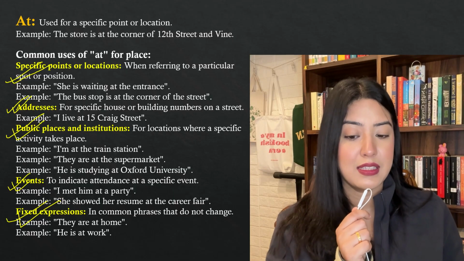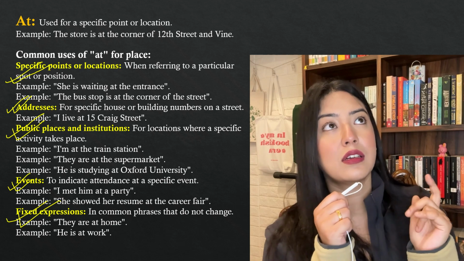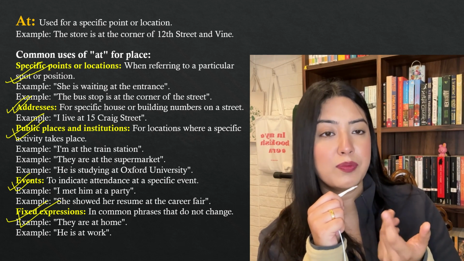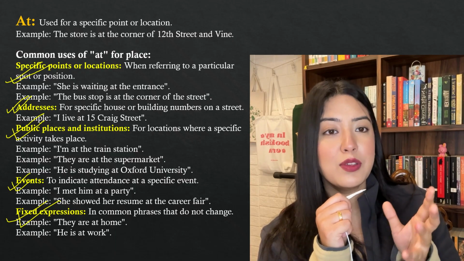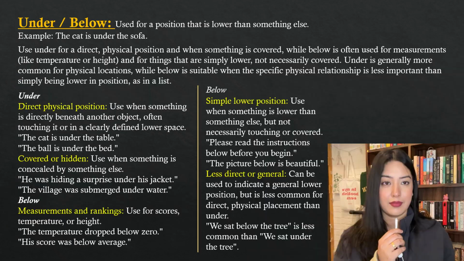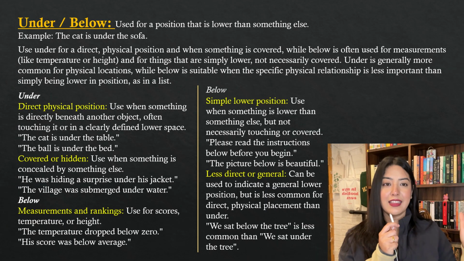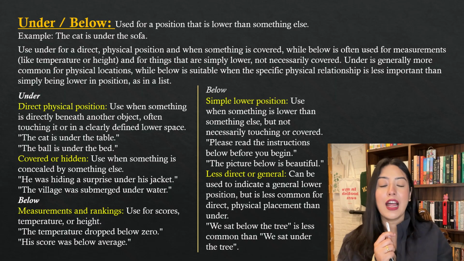So I hope that this is clear. In, at, and on are the most commonly used prepositions of place, but sometimes we misplace and misuse them while using them in our sentences. So we're going to move on to the next set of words. This next set of words we can finish very easily. I think this is the most common, basic understanding of the words under and below.